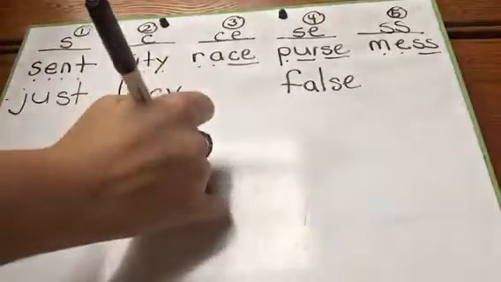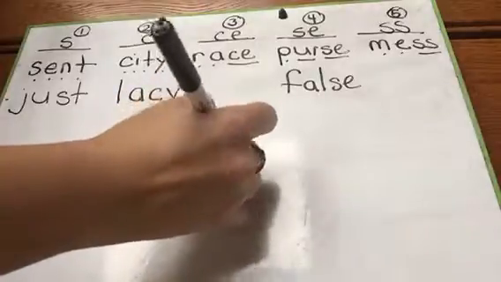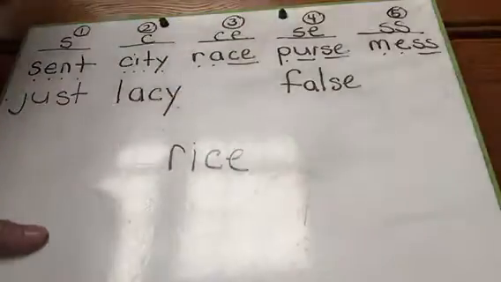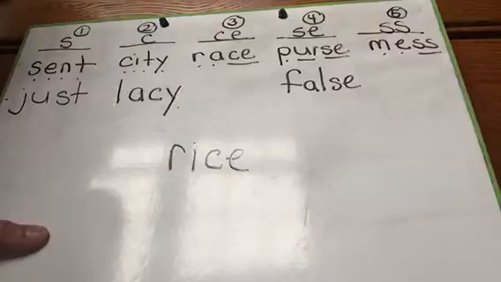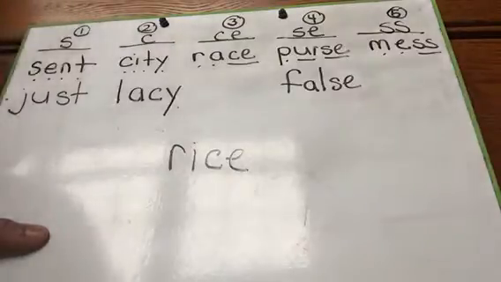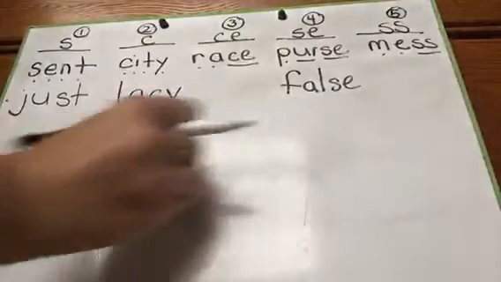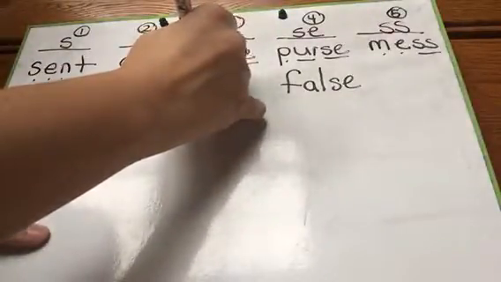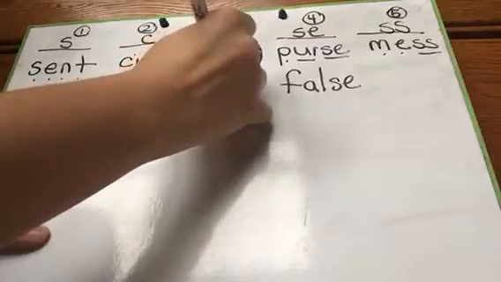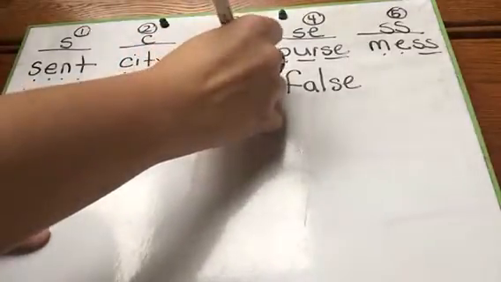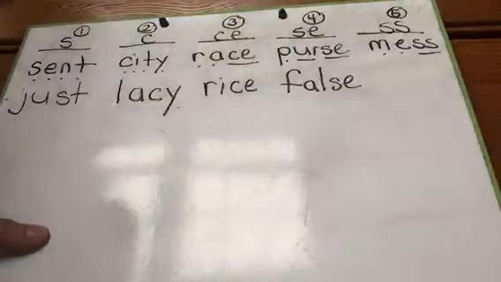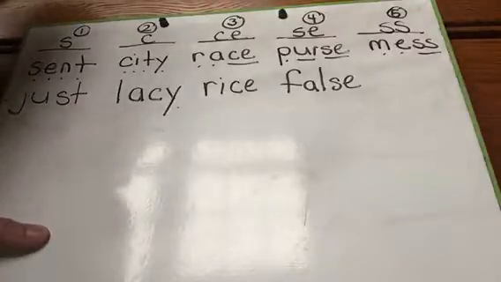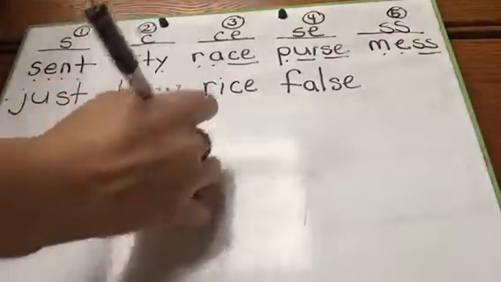The next word we're going to write is the word rice. Rice. This is the word rice. Does the sound in rice, is it spelled like number 1, 2, 3, 4, or 5? Okay, the spelling is like number 3. Say as we write rice under number 3. Tell me your sounds. R, I, s, rice.